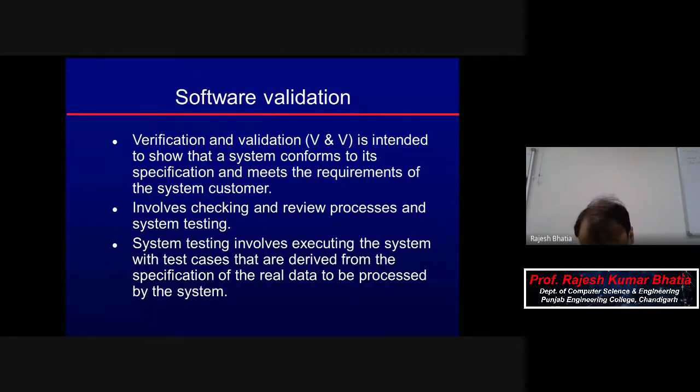In myths we have seen that developers think that until the program is ready, we cannot test it. But that is a myth. Actually, right from the beginning, when your requirements are ready, you need to test them. So that testing activity has to come under either verification or validation. It is under verification because you cannot execute it. Requirements are written in English-like language, so you can just review them by reading, not by executing.